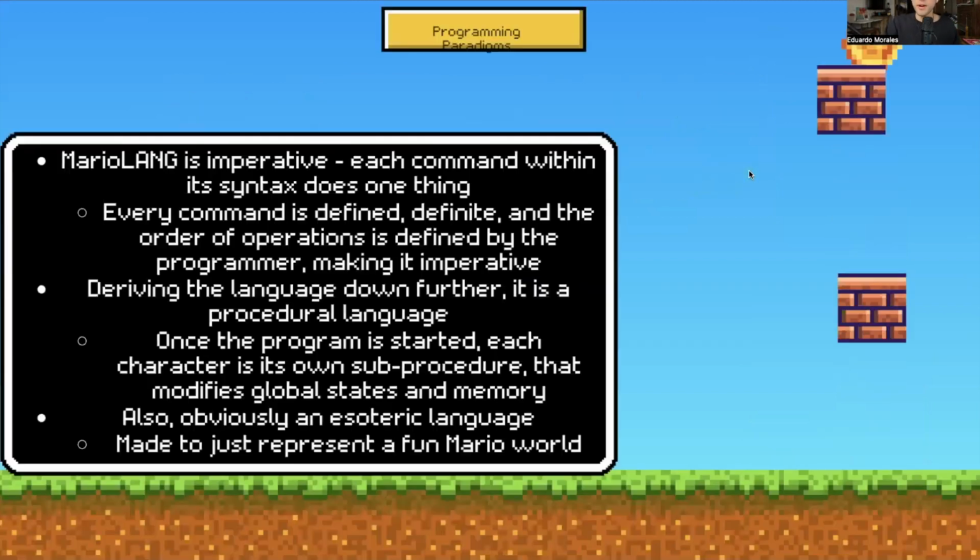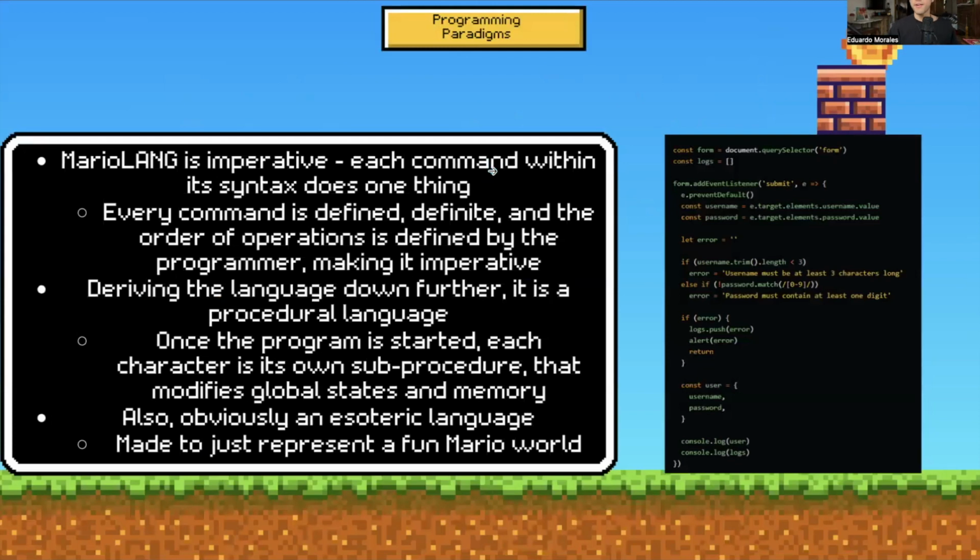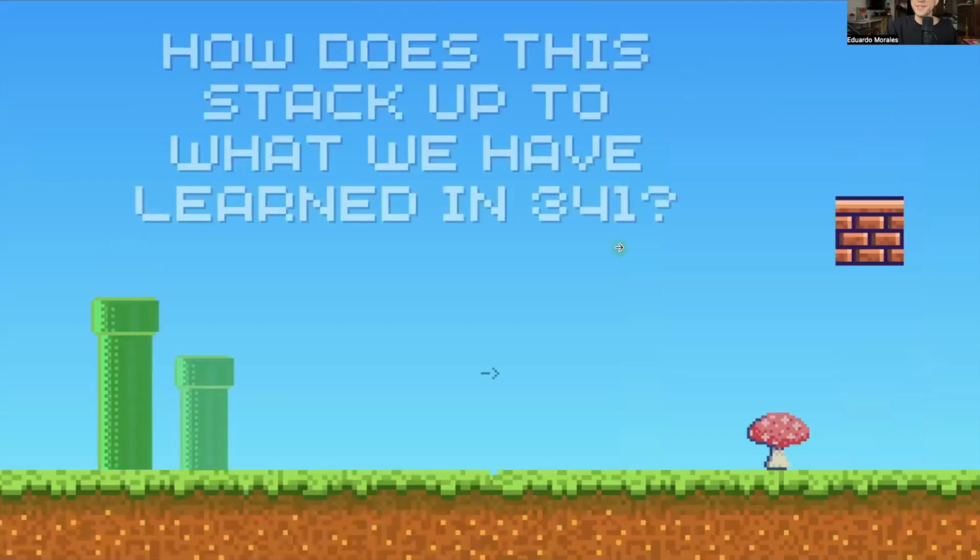So here are the programming paradigms. MarioLANG is imperative. Each command that it has, in the form of an ASCII character, does one thing. Everything is defined, definite, and the order of operations is defined by the programmer, making it imperative. Drilling the language down further, it is also a procedural language, just like how JavaScript is a procedural language, where every time we hit a command, we have a procedure that we follow. And obviously, it's also an esoteric language.